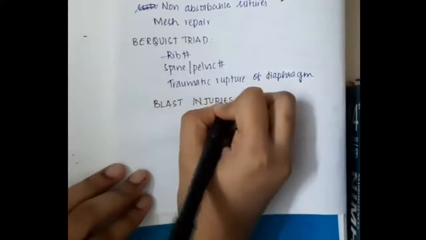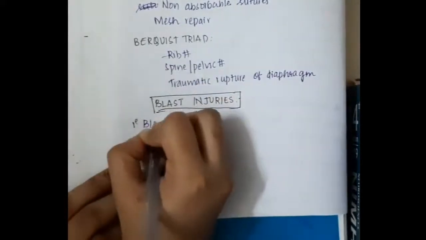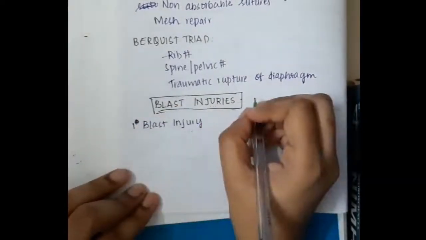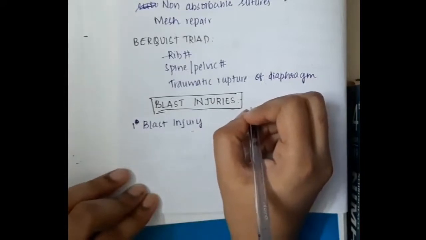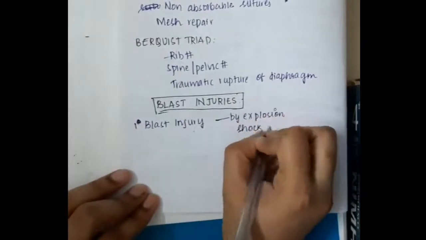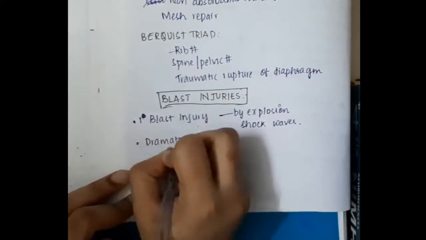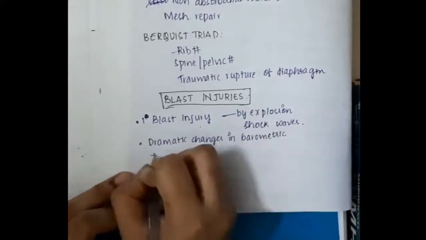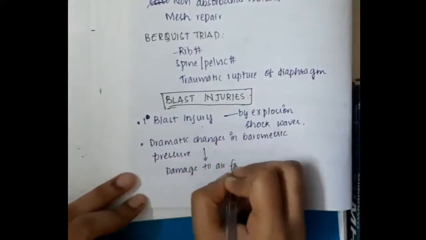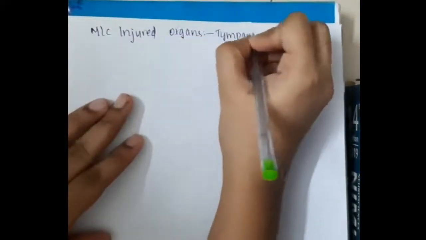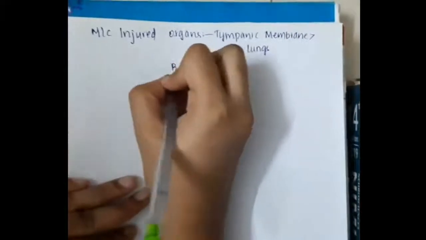Then we have blast injuries. Blast injuries include primary blast injuries. These primary blast injuries are mainly caused by the explosion of shock waves. Whenever there is a blast, there will be a change in barometric pressure. This barometric pressure change in the air will damage the air filled organs like the middle ear, lungs or GIT. Among all of them, the most commonly injured organs are the tympanic membrane followed by the lungs.